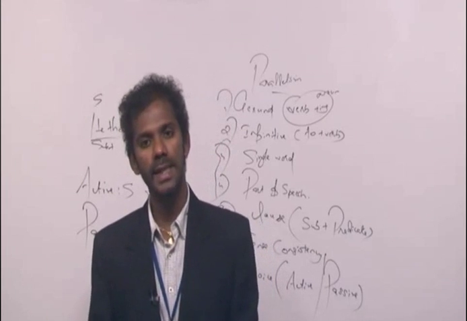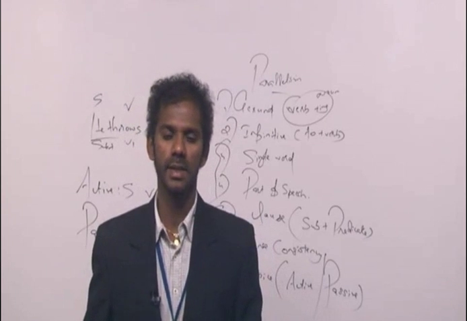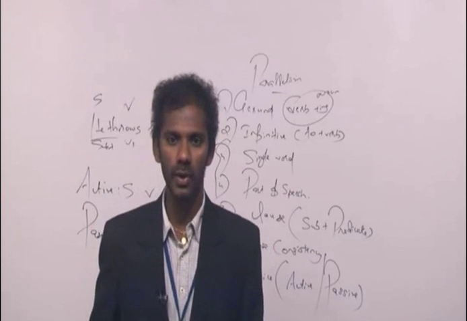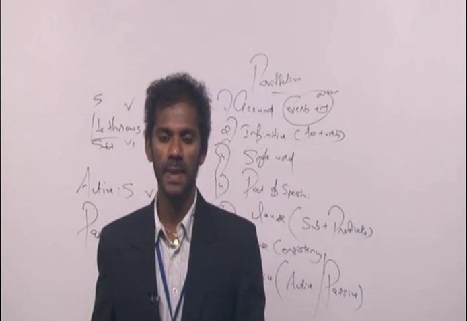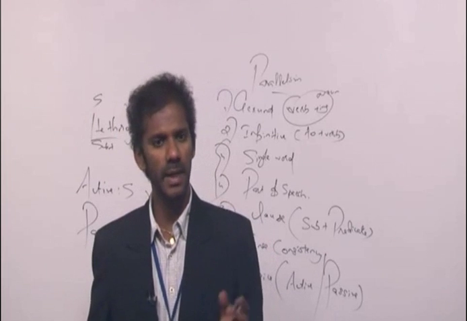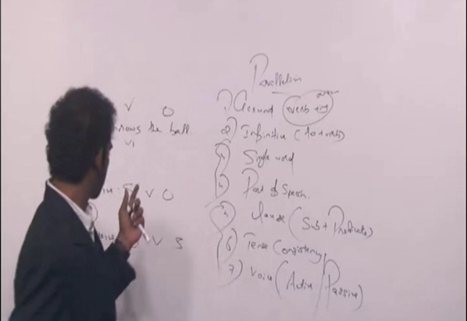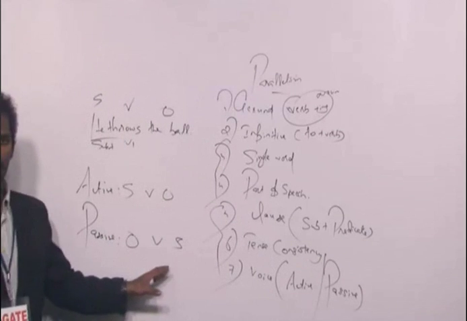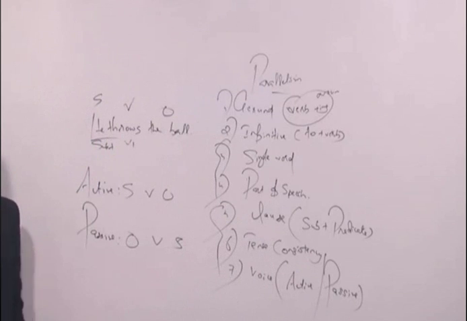Now the thing is, the rule is this. When you convert a sentence from active voice to passive voice, or from passive voice to active voice, the tense and the category should remain the same. The tense and the category should not change while converting sentences from active to passive or from passive to active. Clear? Now here, as I said, passive voice is object, verb, subject. Come to the same sentence. He throws the ball.